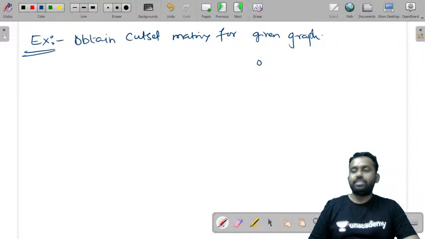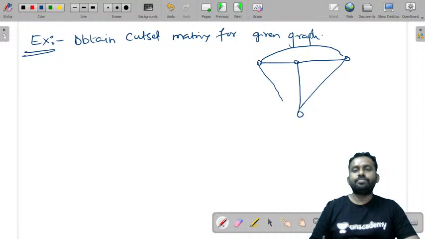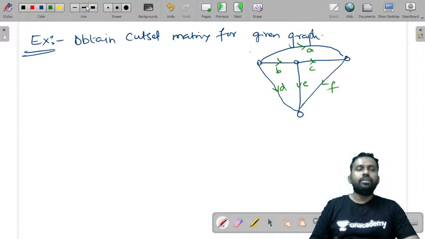The question graph is something like this, the same graph that we will take. Let us say the branches are A, B, C, D, E, F, and let us mark the nodes as 1, 2, 3 and 4.